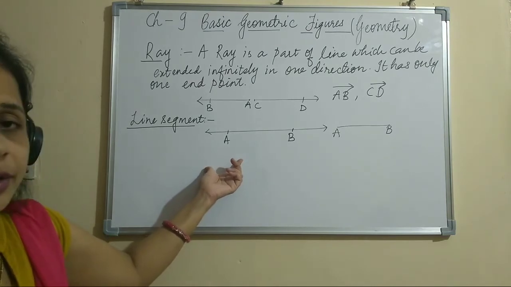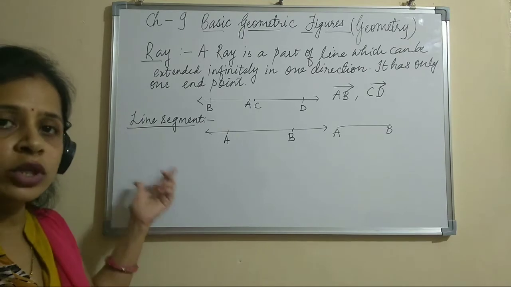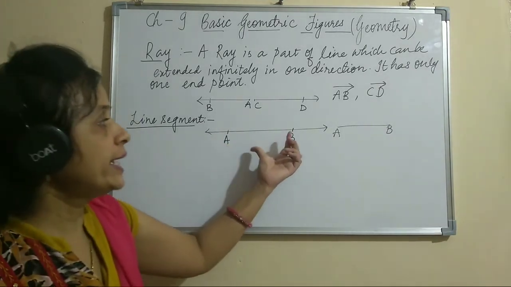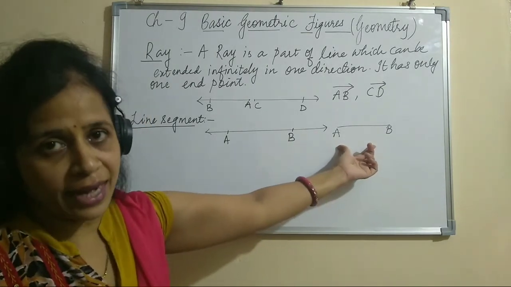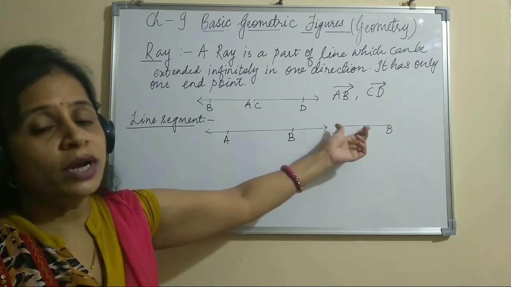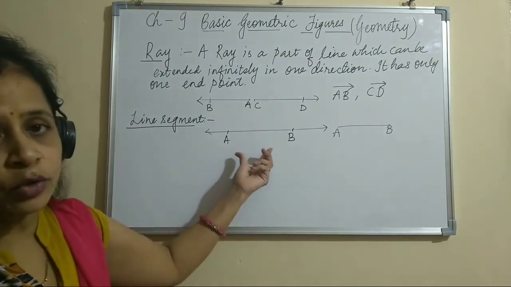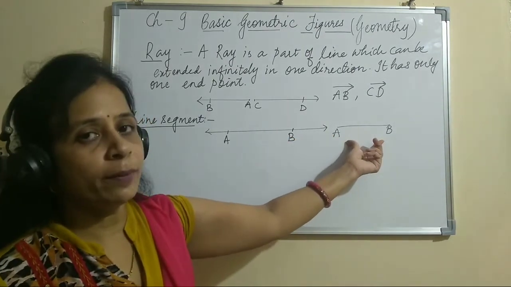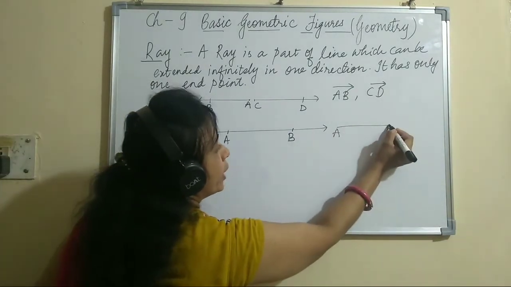I have already explained you children that line is a straight path which can be extended infinitely in both the directions, and line we cannot measure. But when we take a part of a line, which is represented by a line segment, it is a measurable part. So line segment can be measured and it has two endpoints. Line could be extended infinitely in both directions, but this line segment cannot be extended in both directions. It has two endpoints.